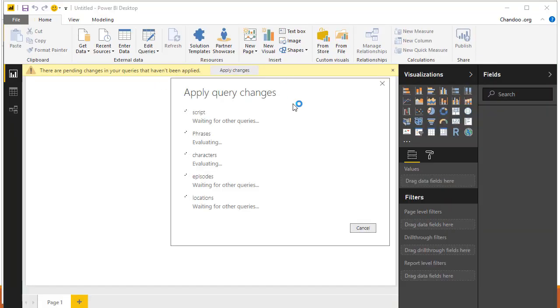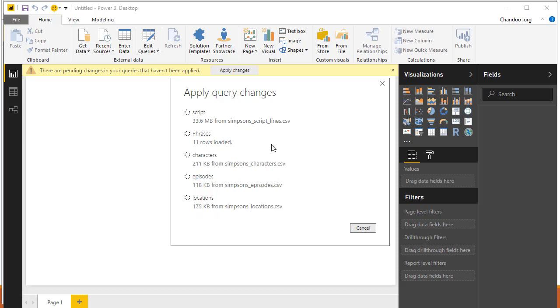At this stage, so far Power Query hasn't loaded the data, but now Power Query is actually loading this data into memory by reading the CSV file. This is where it takes a good part of 15-20 seconds. That's the largest file, the script one. The rest of them are straightforward.